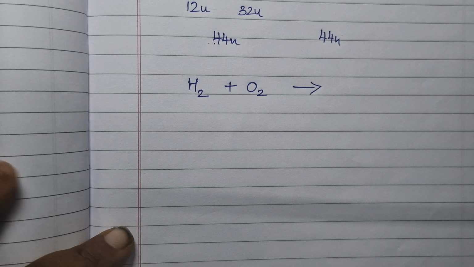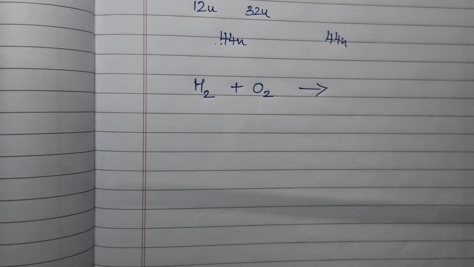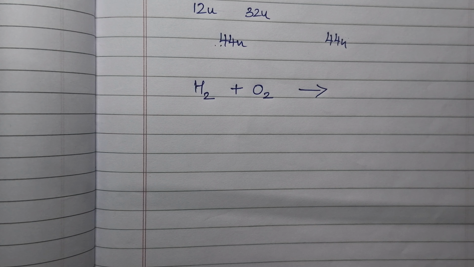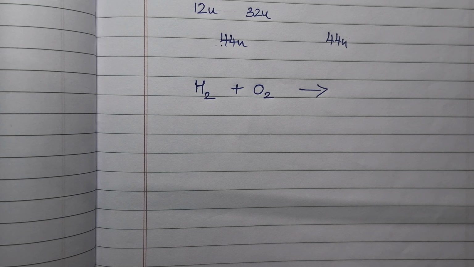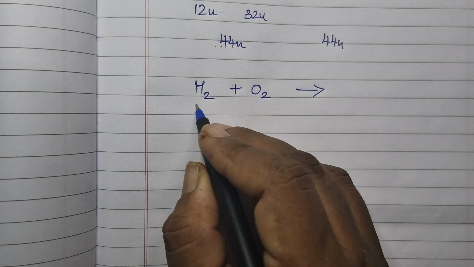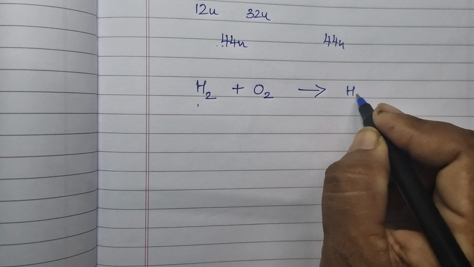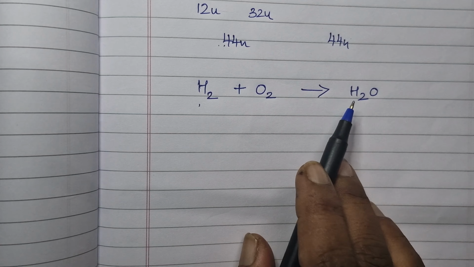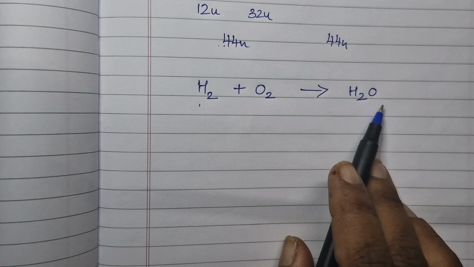How to write the formula, you have already learned in your 9th standard. If you are not comfortable with that, kindly text me in the comment section. I will post a video on how compounds are formed and how their formulas are written. So what is the formula of water? Water's formula is H2O. One molecule of water has 2 atoms of hydrogen and 1 atom of oxygen.